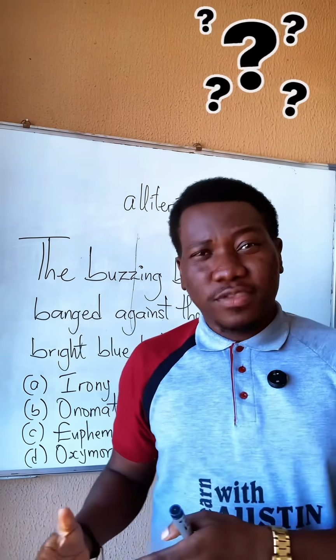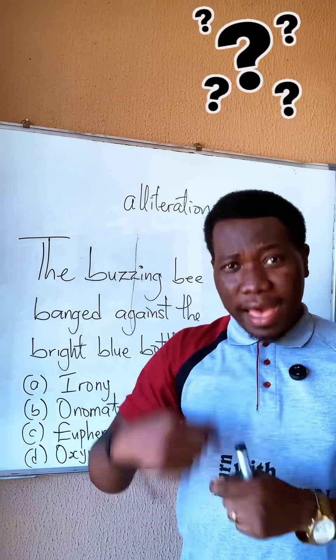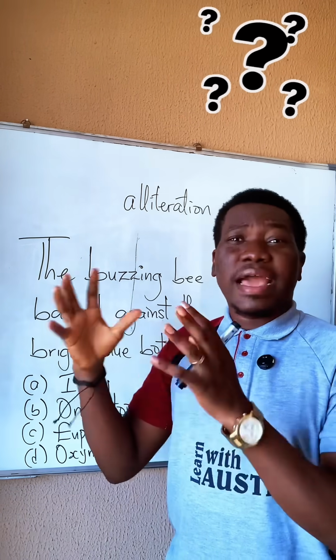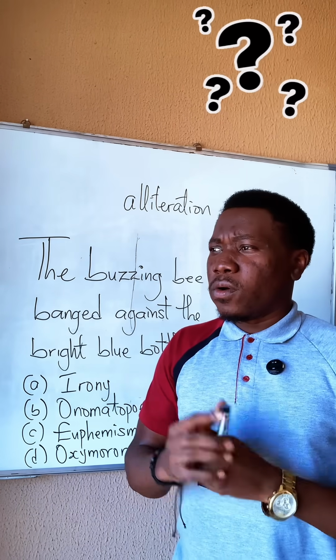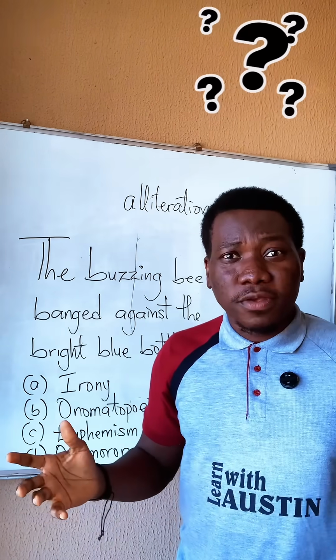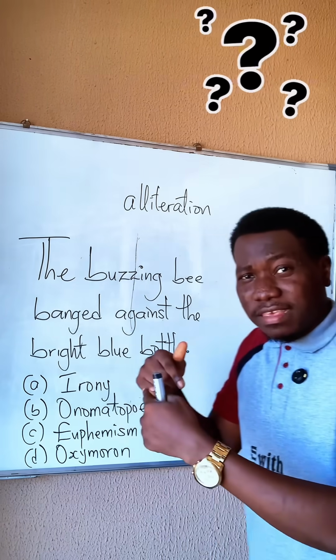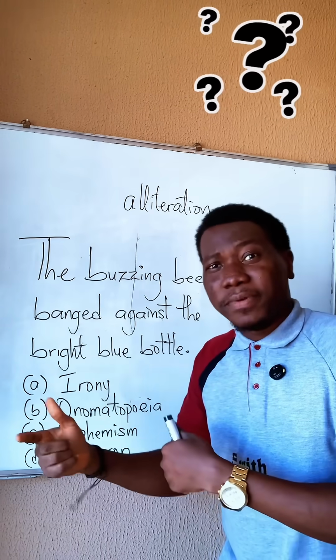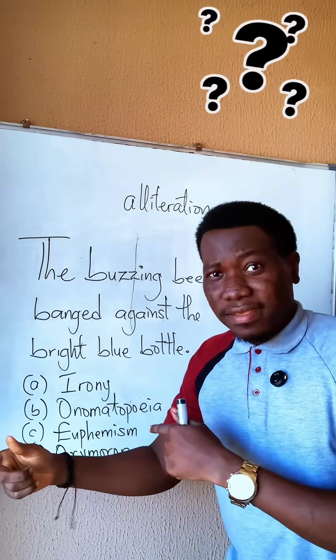Then we also have situational irony, when the opposite of what is expected happens. For example, a fire station burns down. That's situational irony. Or a police officer gets robbed. That's situational irony. So that's irony: when the opposite of what is expected happens, or when the opposite of what is meant to be said is said.